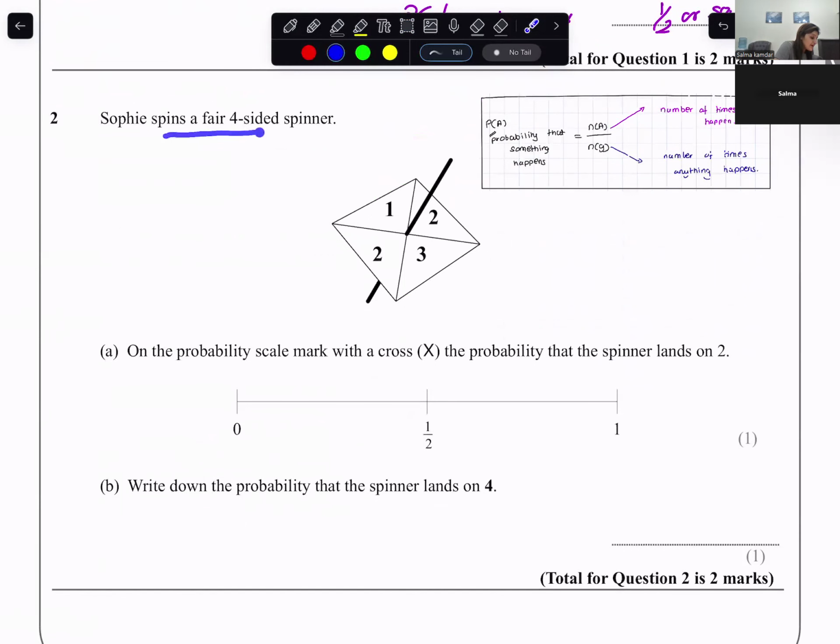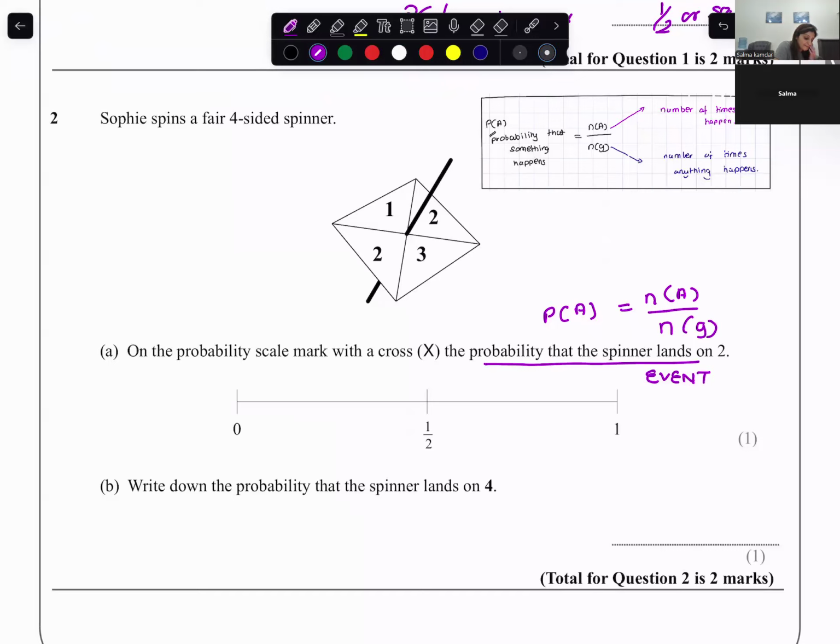Sophie spins a fair four-sided spinner. And in the spinner, you have these marked. On the probability scale, mark with an X the probability that the spinner lands on 2. So the probability that the spinner lands on 2 is my event. So probability of A would be the number of times that A happens divided by the number of times that anything could happen.